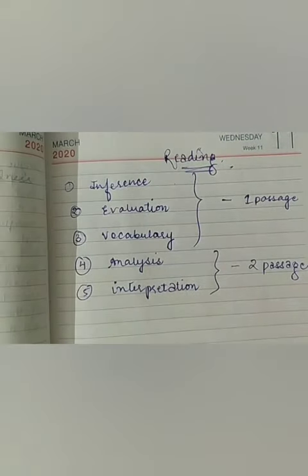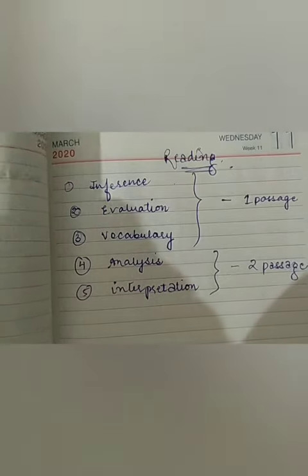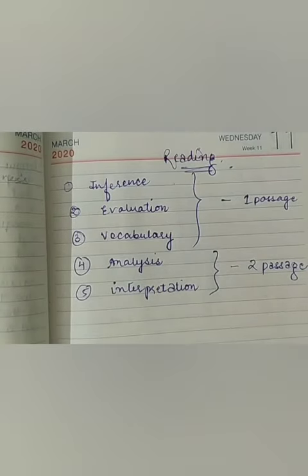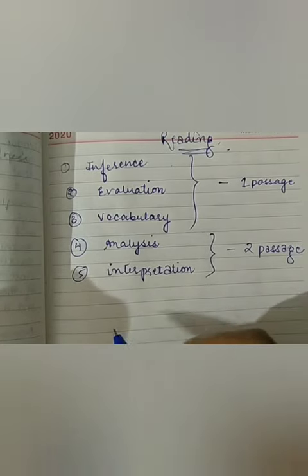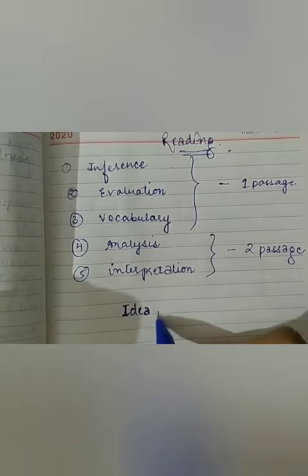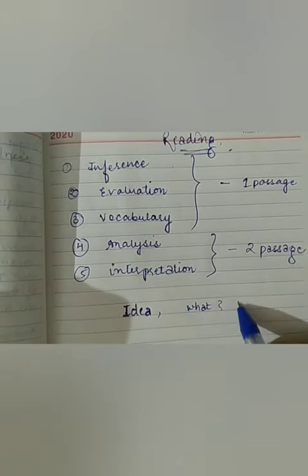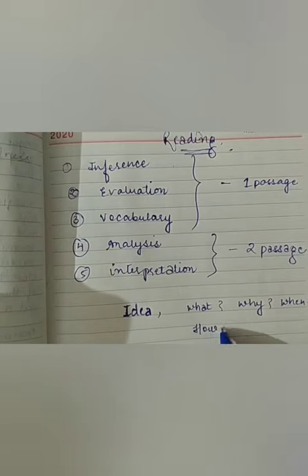I definitely do not want you to do what you have been doing in the past. Though this time you will be getting MCQ based questions, when you used to get subjective type questions, you were just copy pasting the answer from the passage. It's very important to read the passage to understand the idea behind it, to ask questions to yourself: what, why, when, how, which.